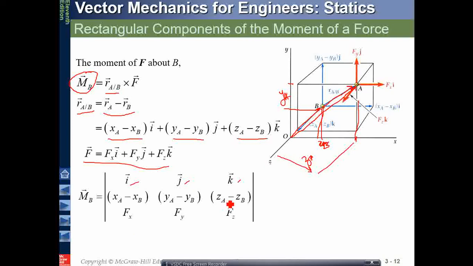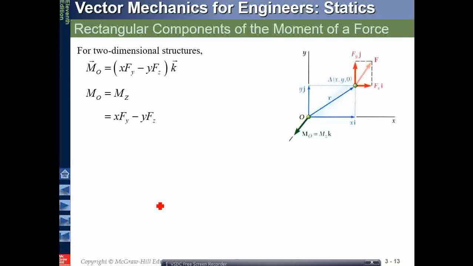We just take the difference of the x component of the two position vectors, the y component, and the z component, place them there, and then put the Fx, Fy, Fz. Calculate the moment, and you will be able to calculate the moment very easily.